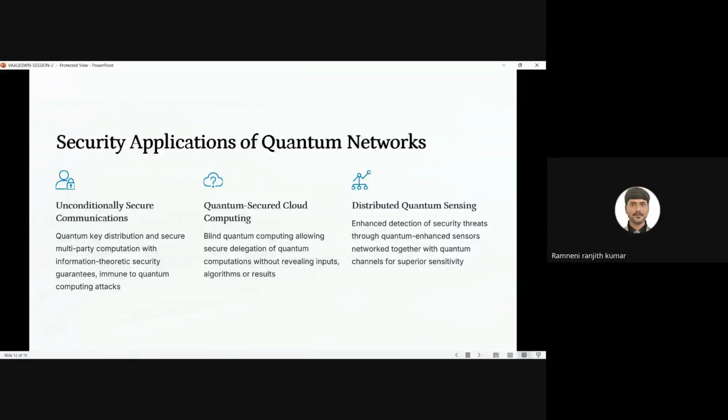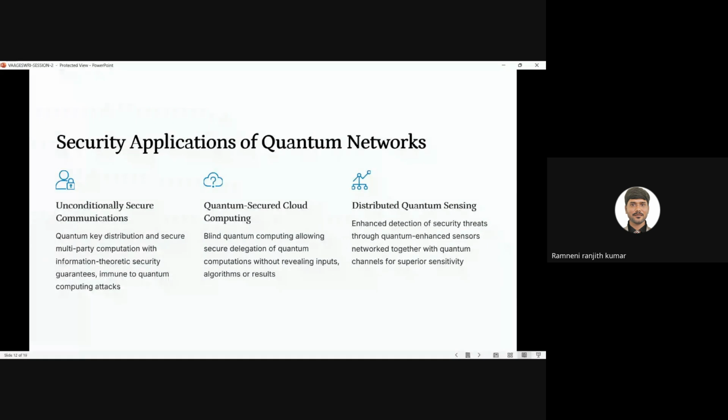In quantum repeaters, our next topic is the applications, starting with security: how we will provide security for quantum networks. Here we mainly use three formats for providing security for quantum networks. One is the unconditional secure network, the second is the quantum secure network, and the third is the distributed quantum secure network. In the quantum secure network, we will make use of the QKD algorithm and the multi-party computation network. With the multi-party computation network, we will provide security for quantum networks, which will be protected from attackers.